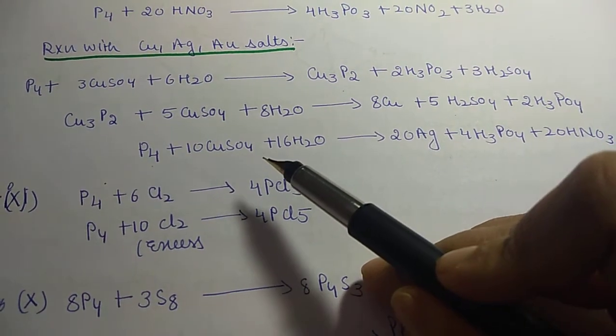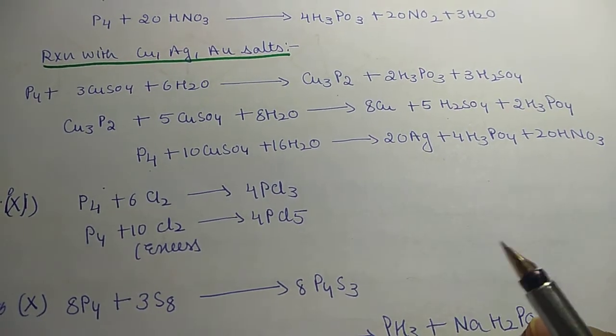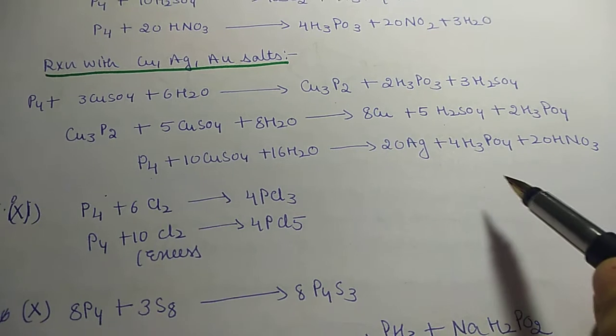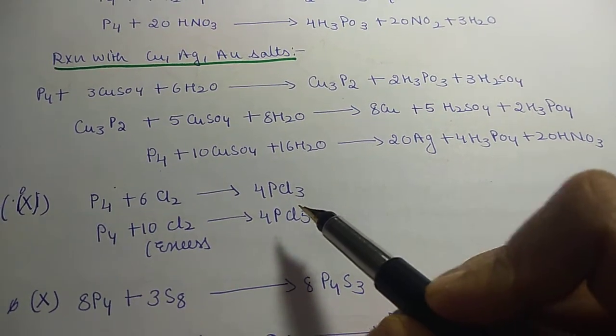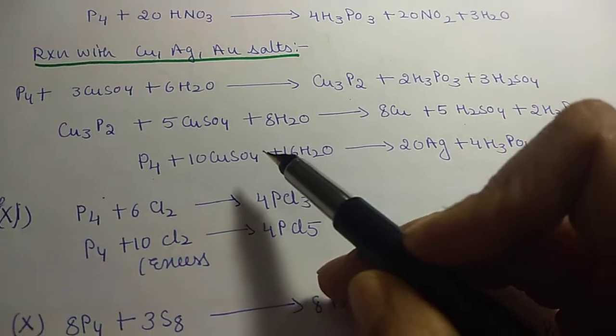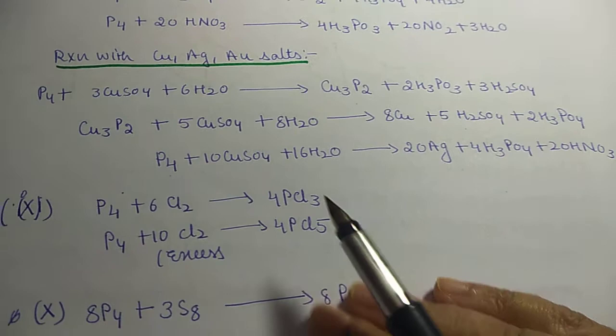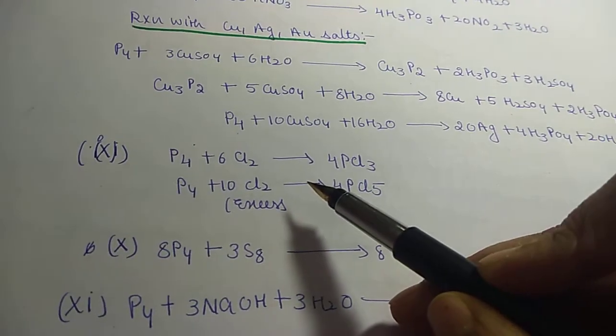Then it reacts with copper sulfate and water to give various other products. We will do this reaction later on. First of all, we will do this.